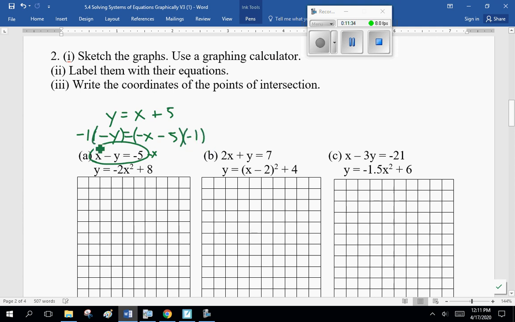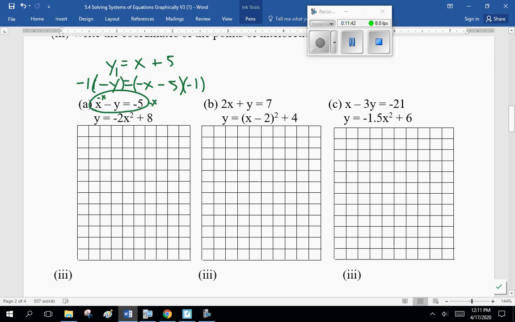Okay, so y1 is x plus 5, and y2 is minus 2x squared plus 8. Now, the reason I'm doing this one with you is that immediately everyone will put the coordinate plane with the origin right in the middle. But if you look at your graph, you realize, no, that doesn't work so well. Because your first equation, y1 equals x plus 5, 1, 2, 3, 4, 5. Now, m is 1, which means it goes over 1, up 1, over 1, up 1, over 1, up 1, like that. Down 1.